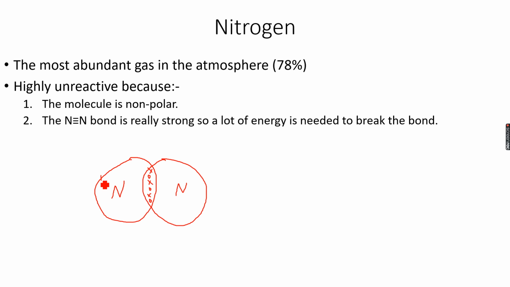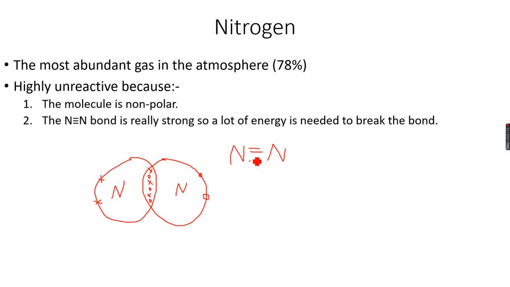And then they will have a lone pair each, and therefore they have bonded together. Now you can see that they form a triple bond. When two nitrogen atoms bond together, they form a triple bond, which is this bond, right? So this triple bond is very strong.